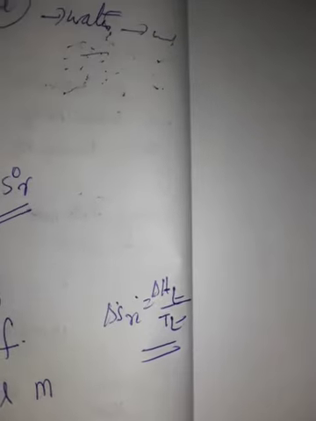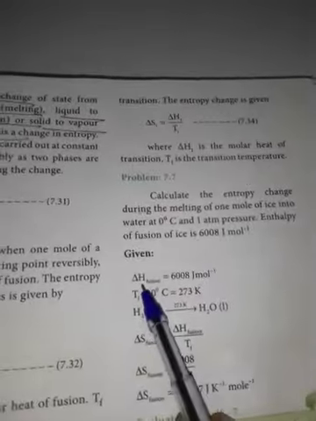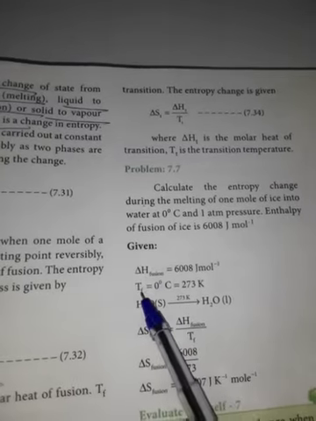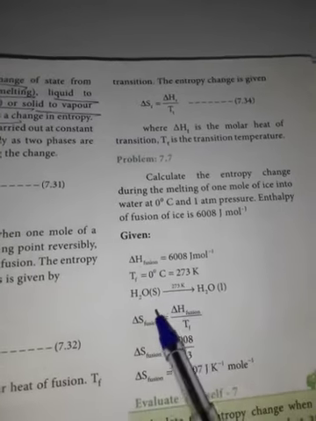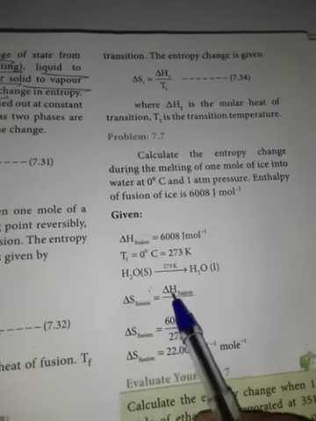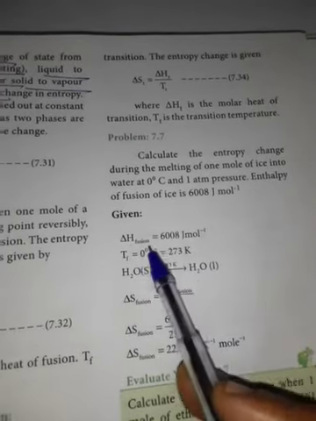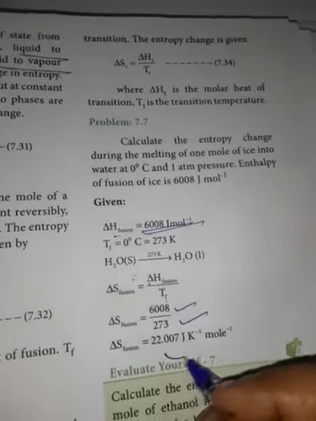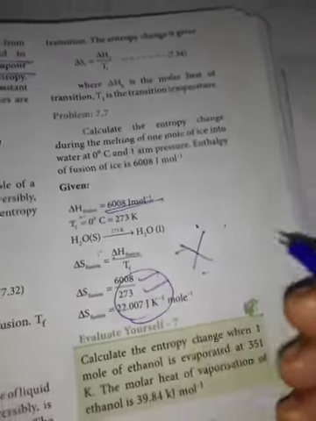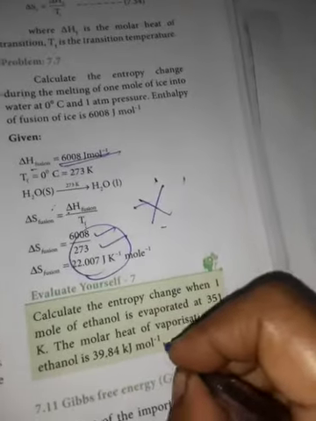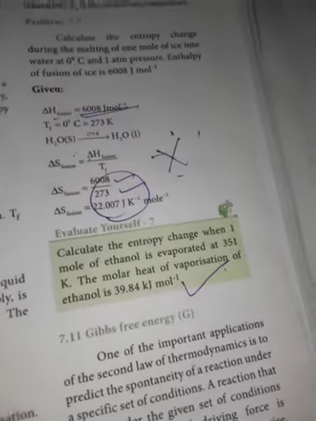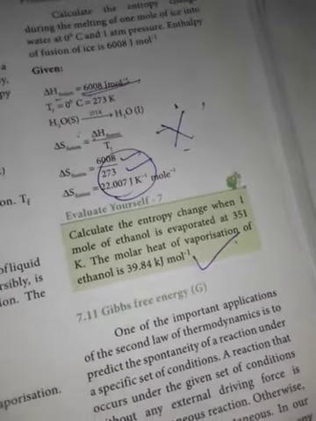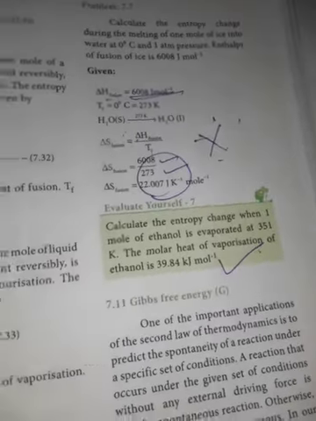So here also we can work out one problem based upon this. Delta H fusion is given, and the fusion temperature. So the formula is delta H fusion by temperature: 6008 by 273, and we get this value. This is one of the important problems. Based upon this you can work out this problem also. Everything is given in the book, page numbers 211, 212 and 213.